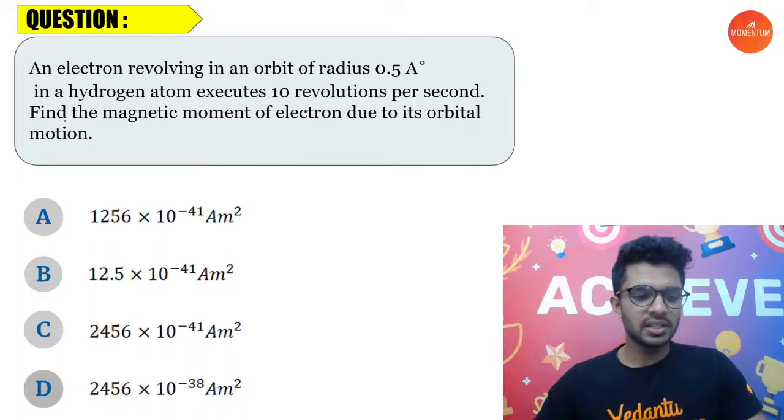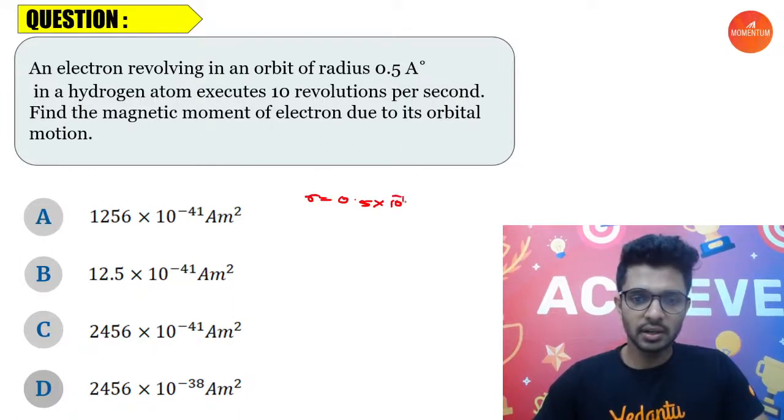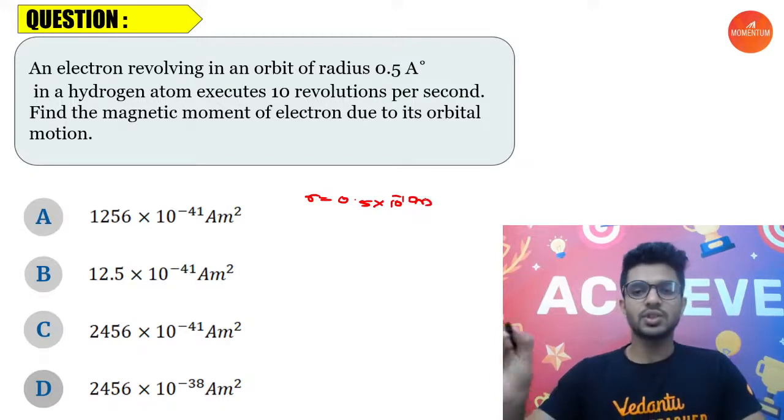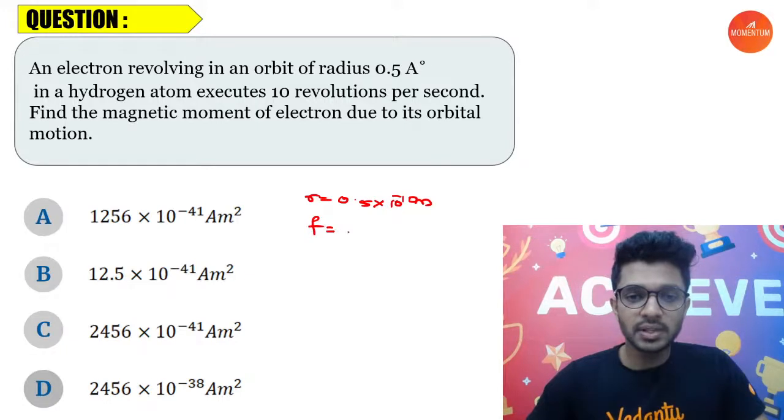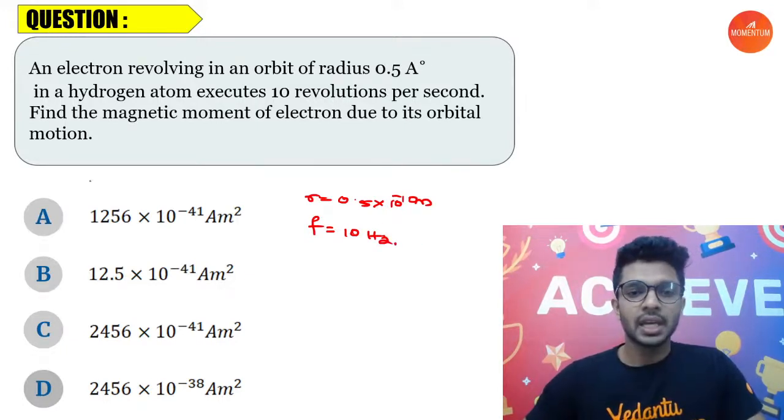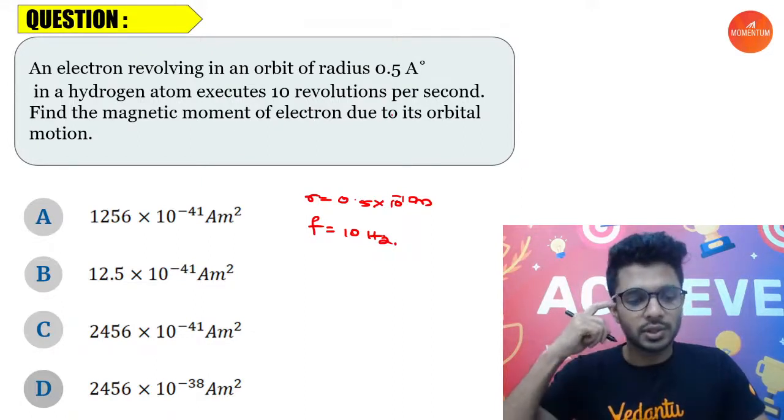So where have we reached? An electron revolving in an orbit of radius 0.5 Angstrom in a hydrogen atom executes 10 revolutions per second. So the radius is given as 0.5 × 10^-10 meter, converting Angstroms to meters. It executes 10 revolutions per second, so the frequency is given as 10 hertz. Find the magnetic dipole moment of an electron due to this orbital motion.